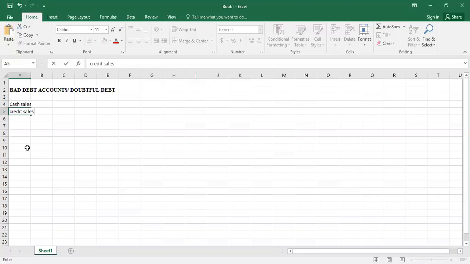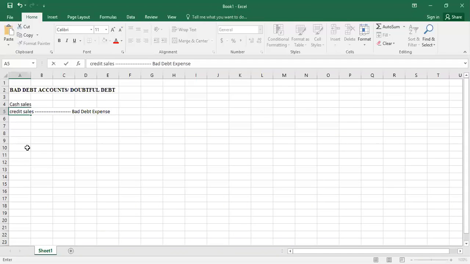So from credit sales, we have to calculate a bad debt expense. We have to estimate a specific amount that may not be received in the meantime. We call it a bad debt expense, and it is an admissible deduction,